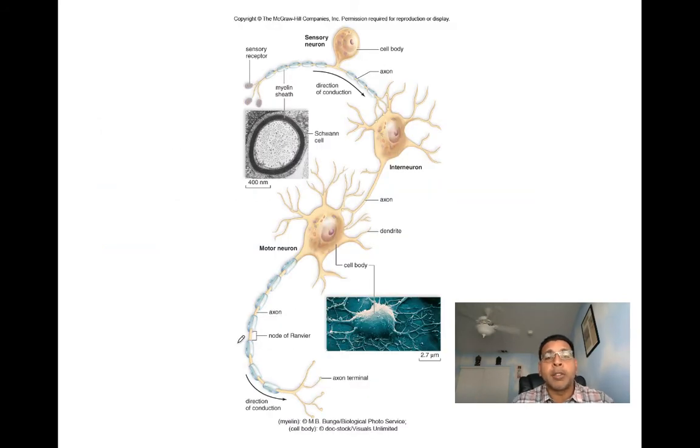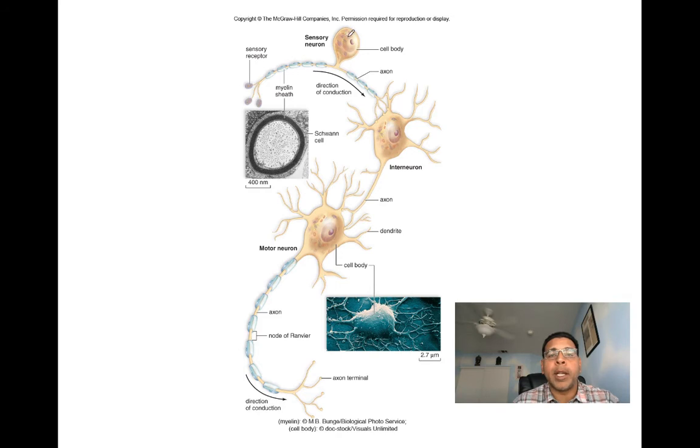So next here we can see better drawings of neurons. Now here we can see we've got first a sensory neuron, and then we've got our interneuron, and then we've got our motor neuron. Now let's identify all the parts we just learned about, first on this motor neuron. You can appreciate the cell body, nucleus inside, the nucleolus, and then all the usual organelles you can appreciate here on the sides. And then here are all of its dendrites. And here we have the axon. Second, here we can appreciate the interneuron. Same thing, soma, cell body, the usual organelles, and the nucleus. And then here we've got our axon. And here we've got many dendrites.